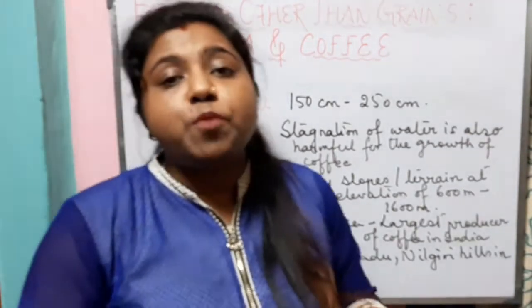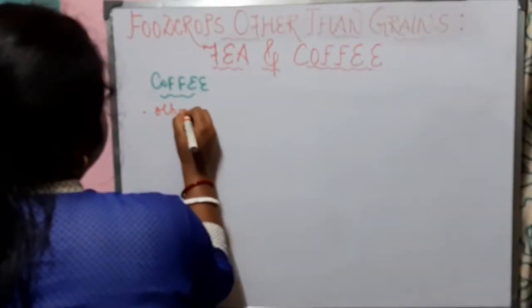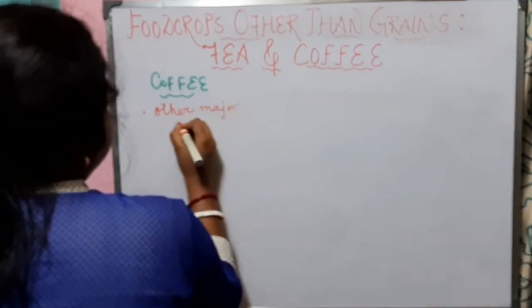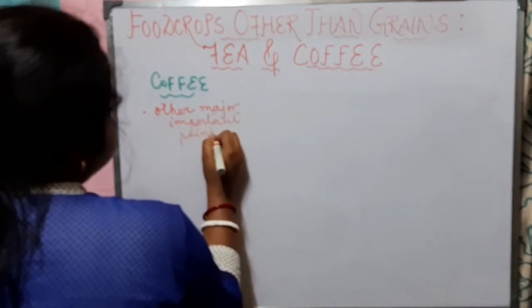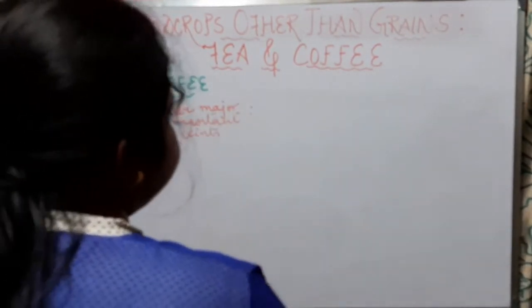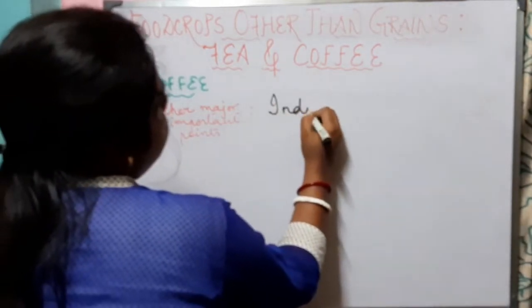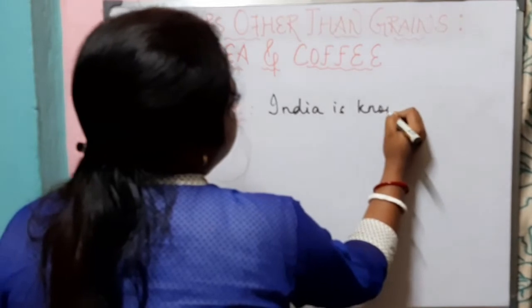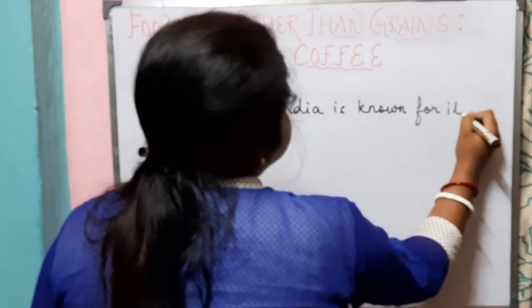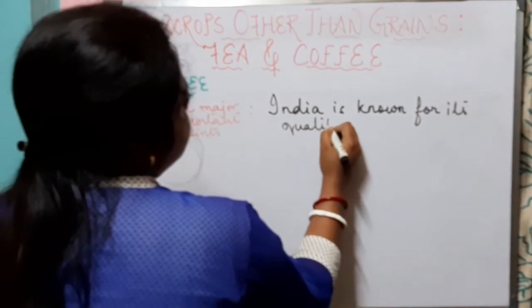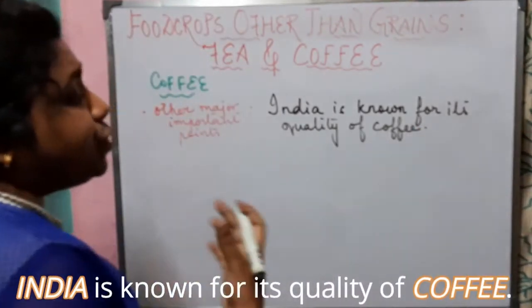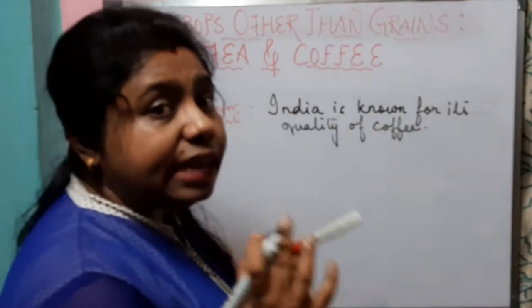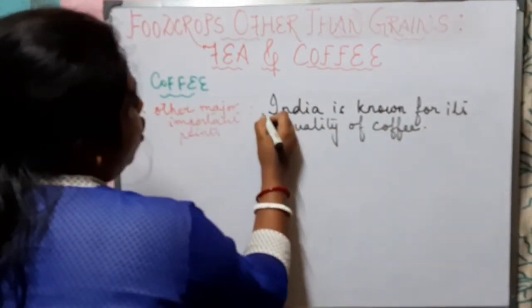Now let us know the important points that we must remember while reading about coffee. The major important point that we must remember is that India is known for its quality of coffee. That means the coffee that is produced in India is of high quality, and India is known for its quality of coffee in the world.